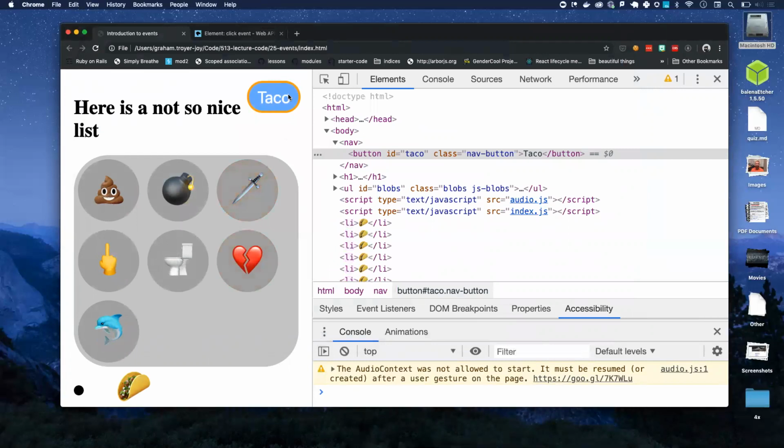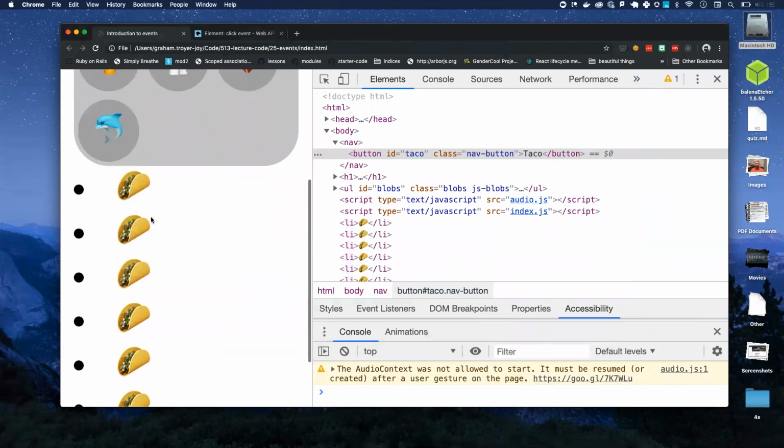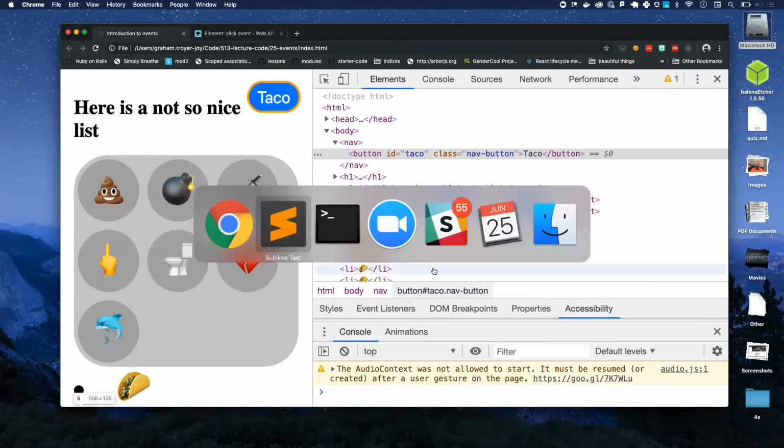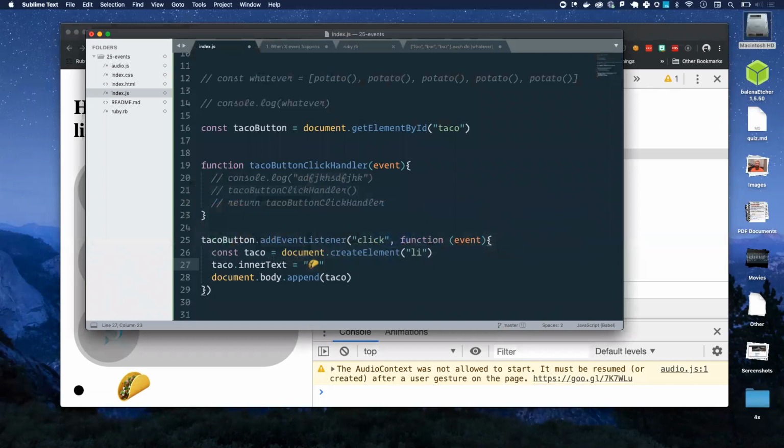I think we still have one problem, though. Yeah. We need to append that line to the root. It's in the wrong place. We appended it to the body, and it works. The body is full of LIs, but we actually wanted it in a slightly different place. This is what being a JavaScript developer is all about. If you don't make what you wanted to, at least you make art. So if we want to make this taco appear not as a child of the body, but of the UL, what are we going to need to do?